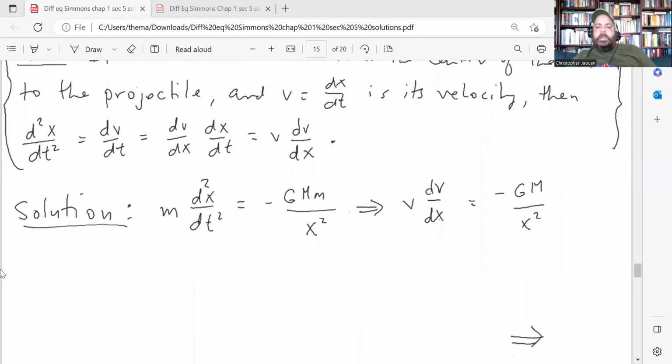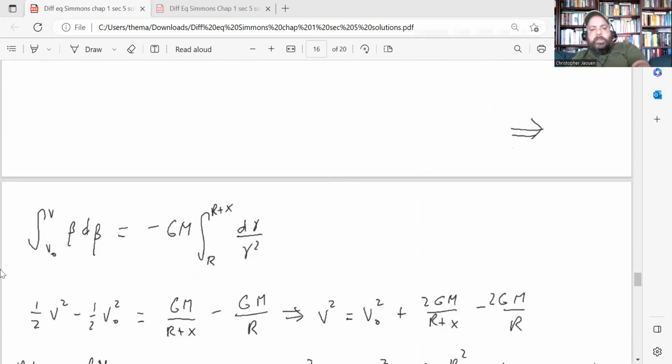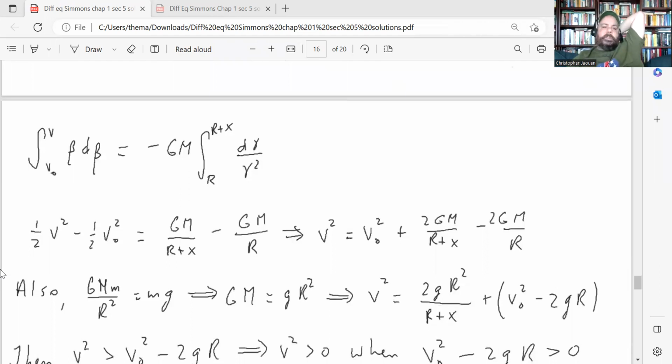And then using the hint, we get the differential equation v dv/dx equals negative GM over x squared. And then we can solve that differential equation by integrating. Here I'm using limits of integration just to make solving everything a little bit quicker. So the initial velocity is v0, and then the velocity at time t is v. So you integrate b d beta, just so I'm using a dummy variable here, over the interval from v0 to v, and that gives you 1/2 v squared minus 1/2 v0 squared, which is the difference in kinetic energy, I guess.